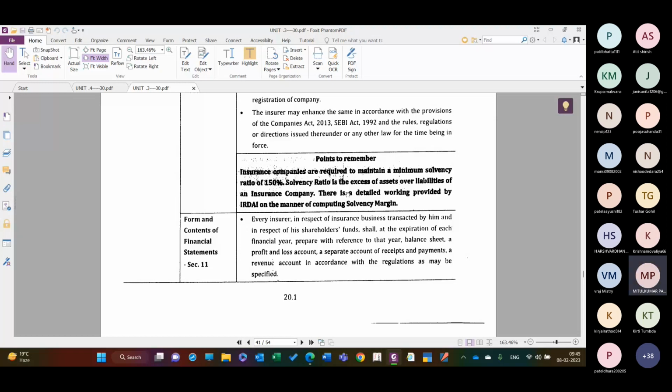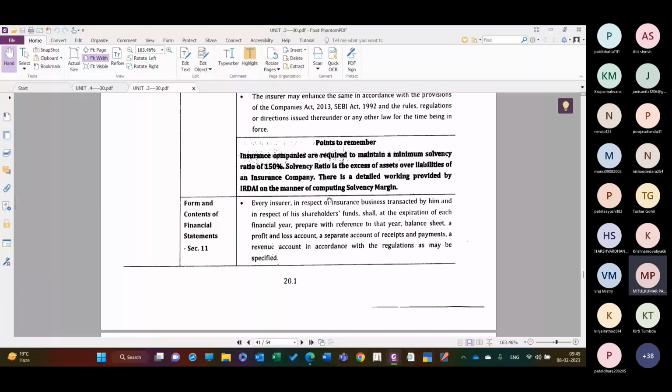There is a detailed working provided by the IRDA on the manner of computing the solvency margin. Solvency margin कैसे क्लियर किया जाए, तो उसके ऊपर डिटेल डायरेक्शन है जो पढ़ना चाहिए. Forms and contents of the financial statements.